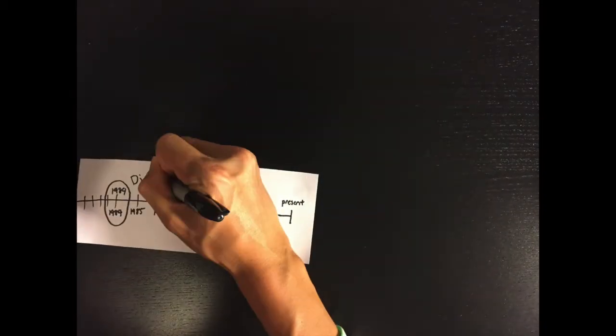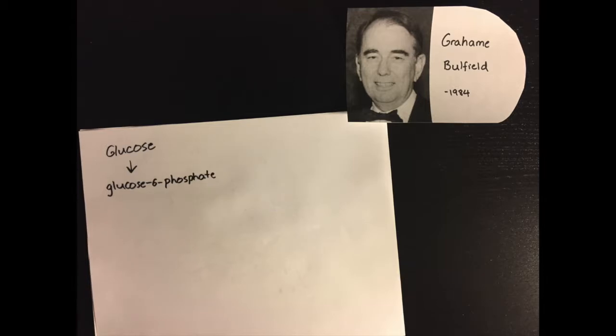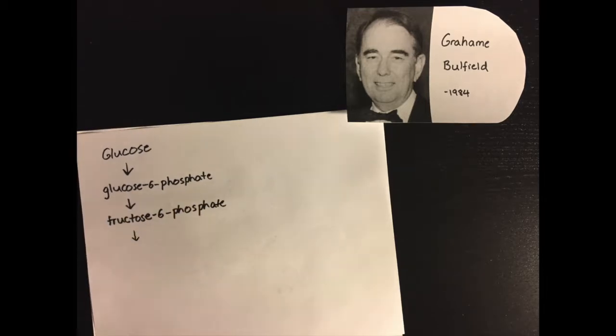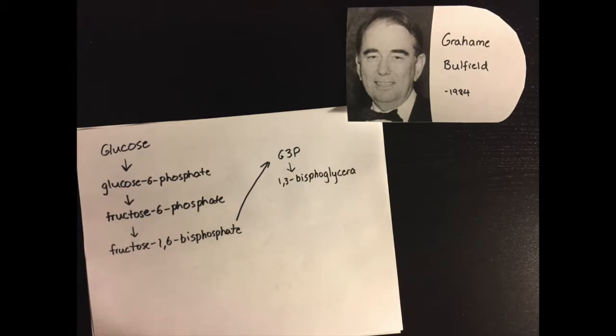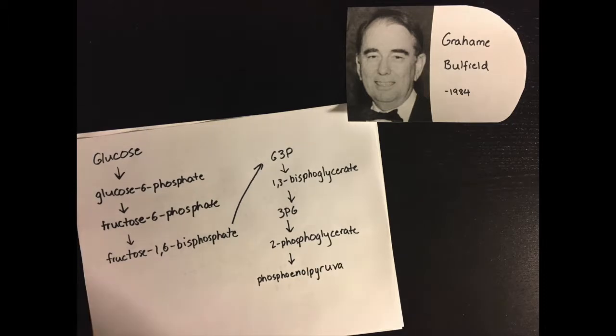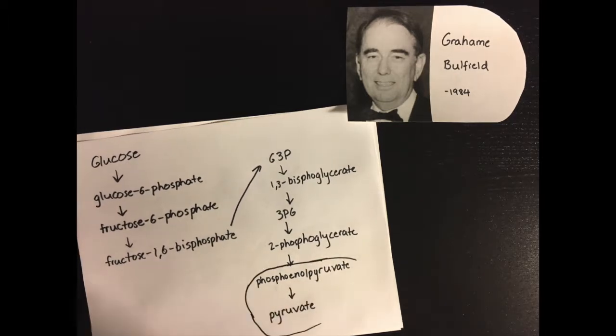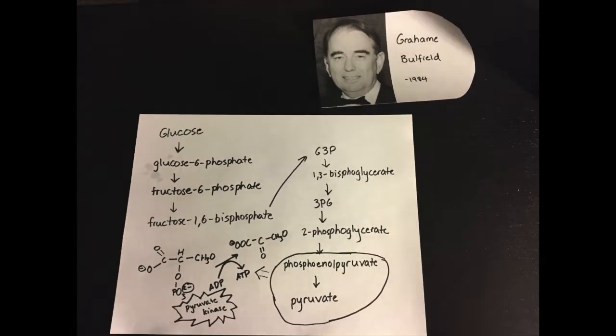The beginning dates back to the first discovery of the MDX model, created accidentally by Graham Bullfield in 1984. Bullfield was studying mutagenesis of enzyme activity in glycolysis pathways, meaning that he was trying to evolve newer and better proteins for glycolysis, and in particular was studying the enzyme pyruvate kinase, the enzyme involved in the final step of glycolysis, converting phosphoenol pyruvate to pyruvate and generating ATP.